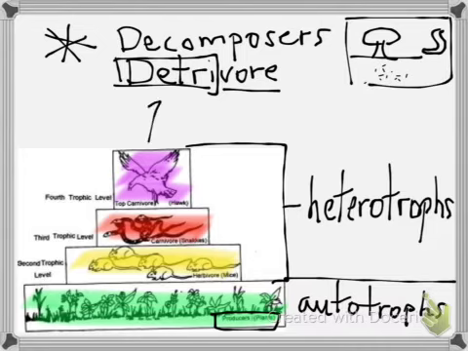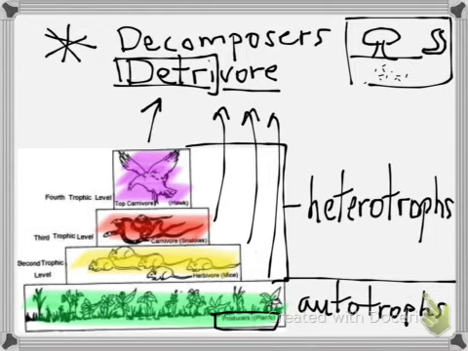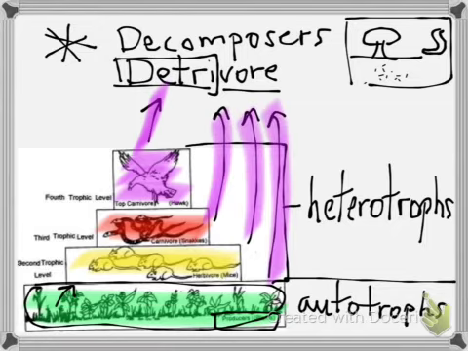And what they do is they decompose every once living organism back into inorganic matter. So plants take the inorganic matter from the ecosystem and make it organic. And in doing that, they make plants. They also help make other animals when those animals eat those plants. But once everything dies, the decomposers take that organic matter and bring it back into the environment for the plants to continue that cycle.